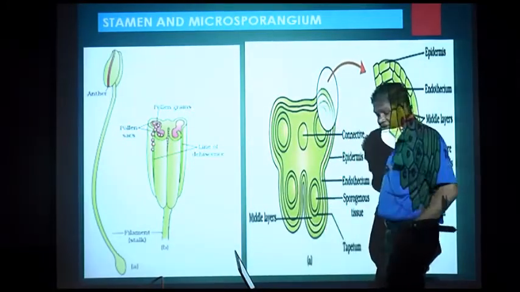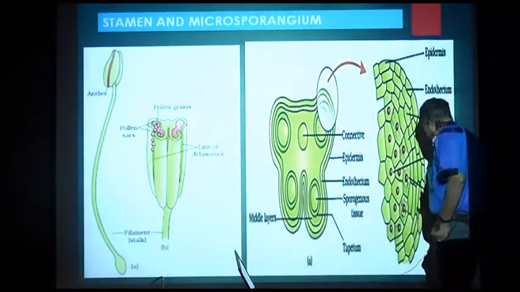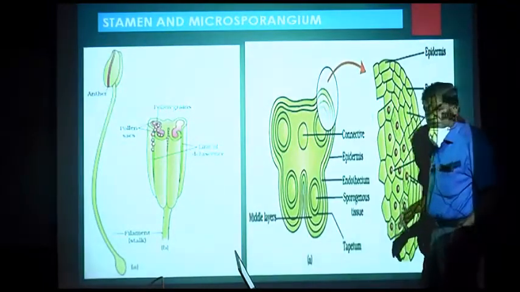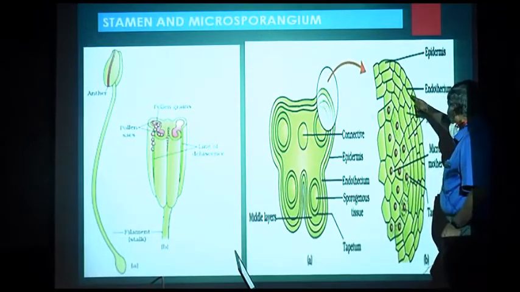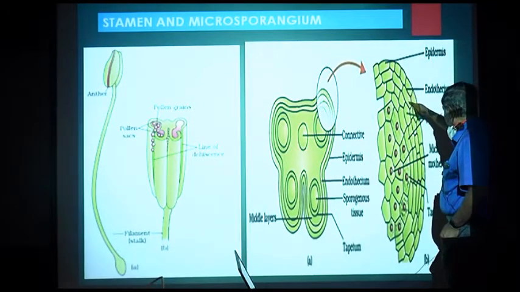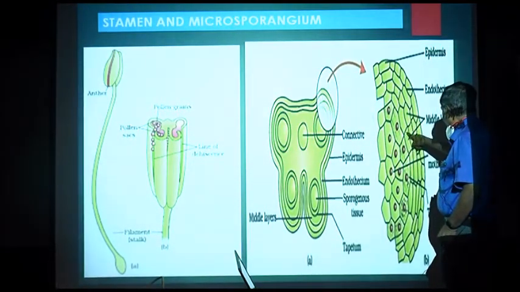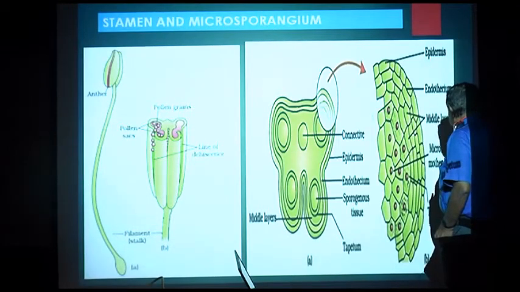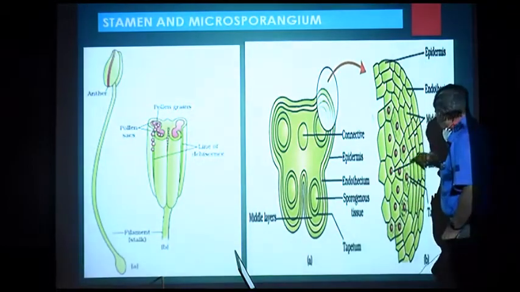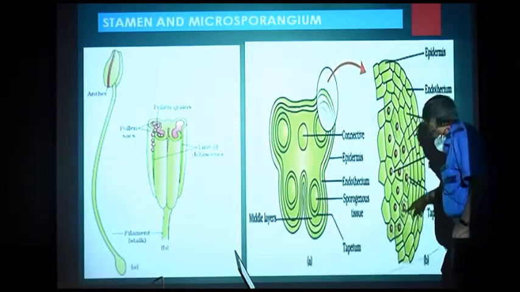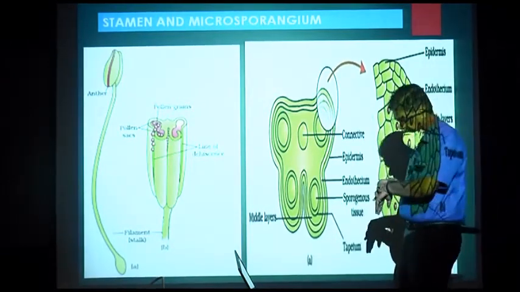Now what is the structure of this? You have an epidermis, the outermost layer. You have studied about the epidermis in your previous year. Then the endothecium, that is the inner layer. Endo means inner. There are a number of middle layers, and there is something called the tapetum, T-A-P-E-T-U-M, which is the structure which provides food.